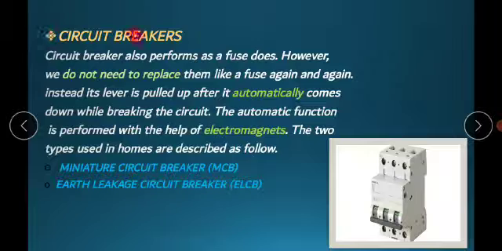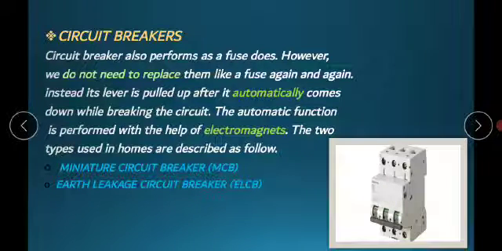Next we have circuit breakers. A circuit breaker also performs as a fuse does. But there is one advantage of using circuit breakers: we do not need to replace them again and again like a fuse. Instead, its lever or button is pulled up after it automatically comes down while breaking the circuit. The automatic function of the circuit breaker is performed with the help of electromagnets.